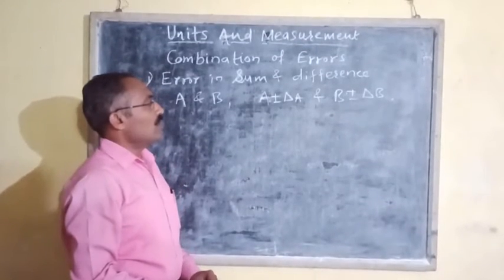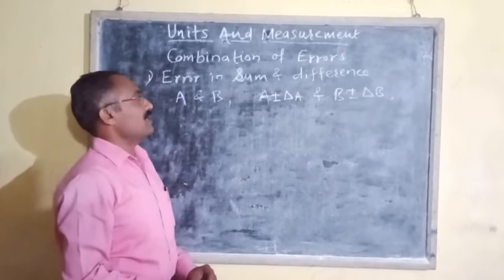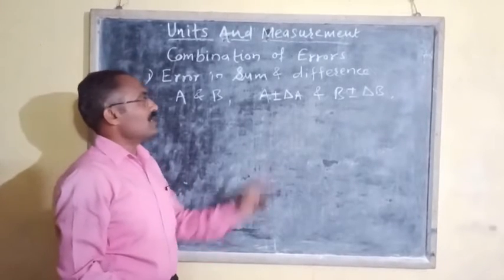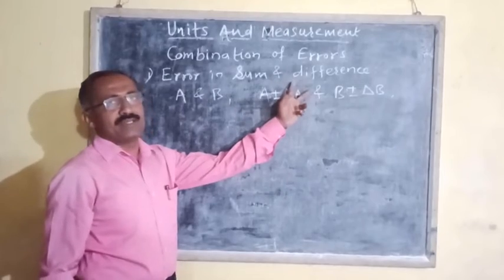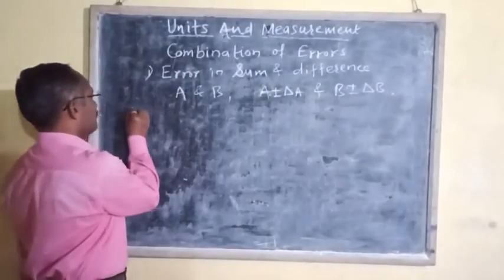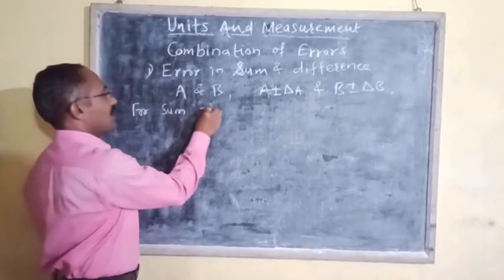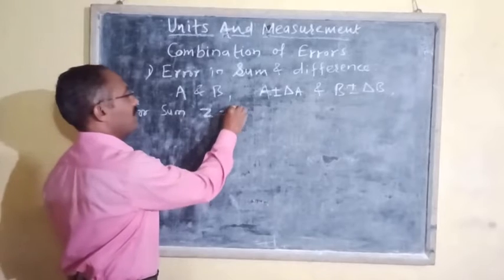Now we have to see the absolute error in the resultant of the sum and difference Z. Therefore for sum, Z is equal to A plus B,